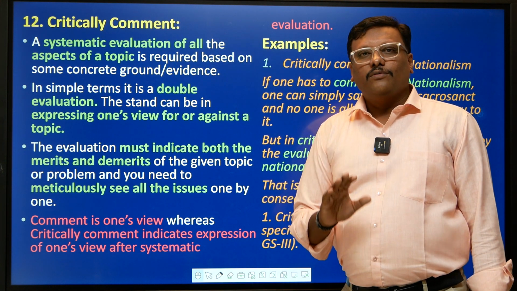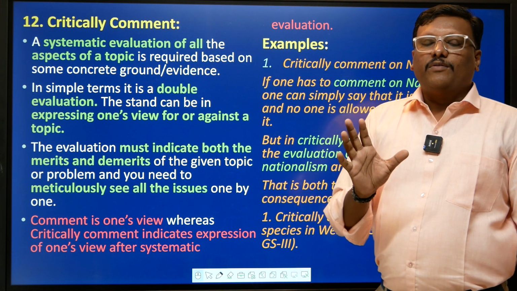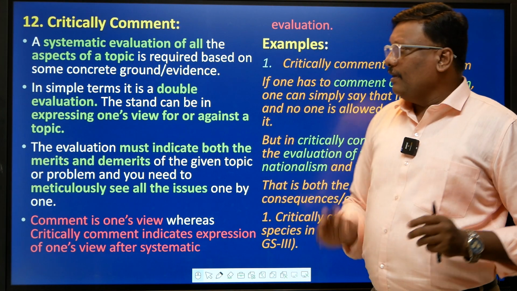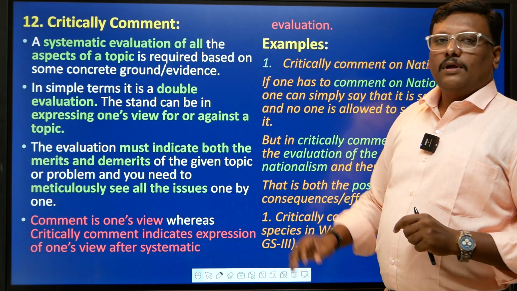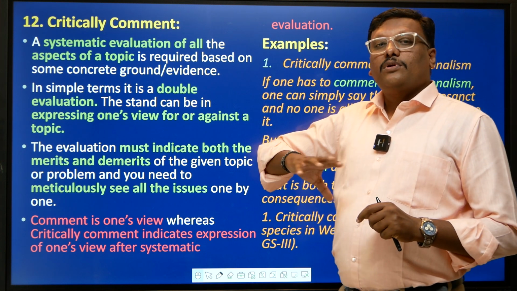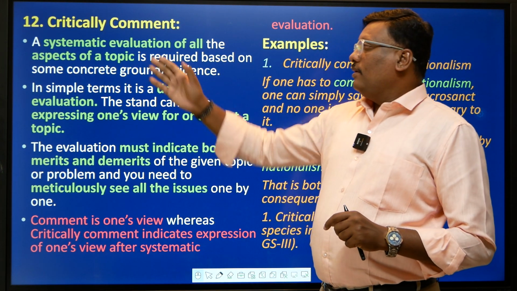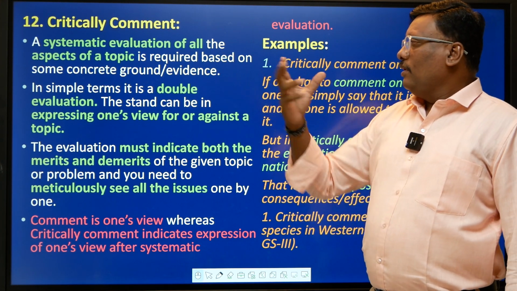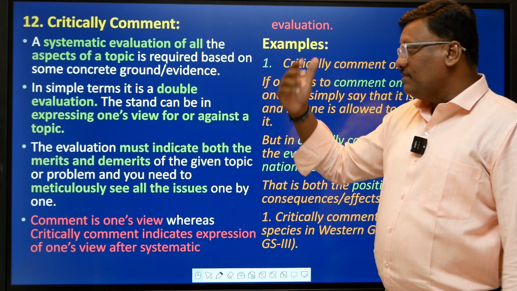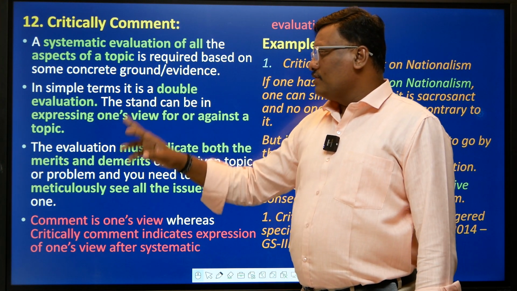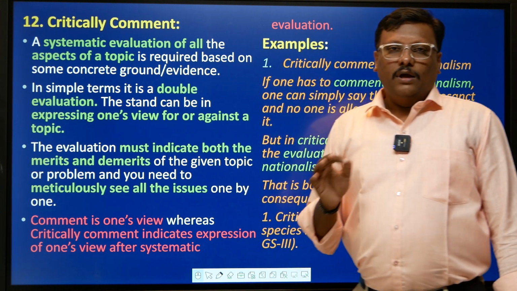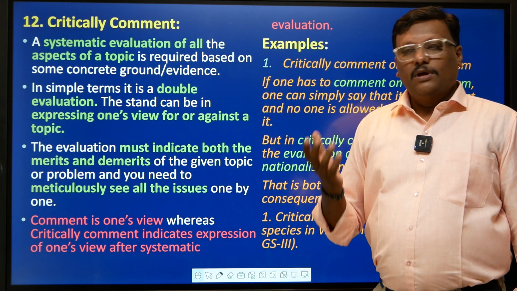So comment, we know we have to examine something, we have to examine every part and try to present it in front of the reader. Critically comment, same thing, but it is much more detailed than the comment. Systematic evaluation using fair judgment of a particular topic is required, based on concrete grounds or evidences, right? Again, double evaluation means one's view but a more analytical view, using a fair judgment opinion, right?